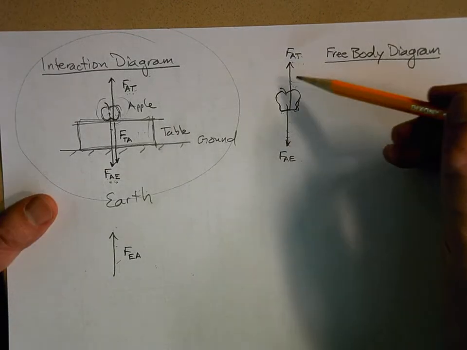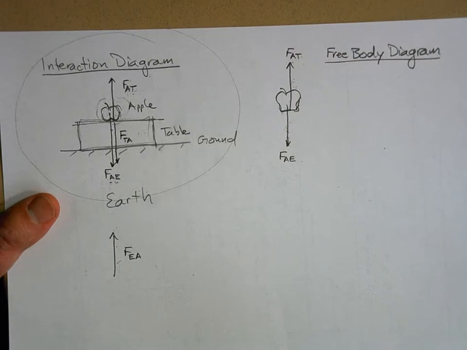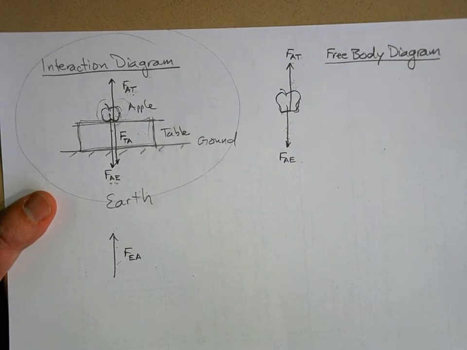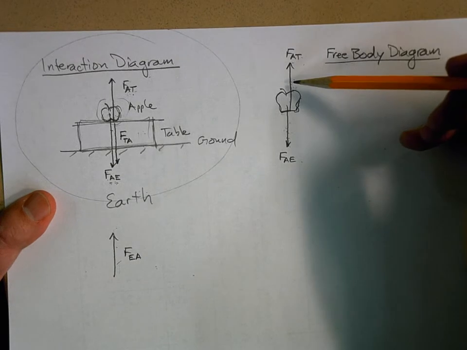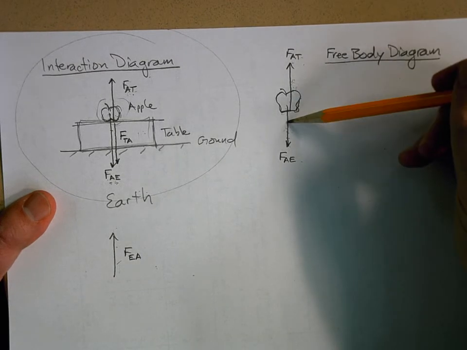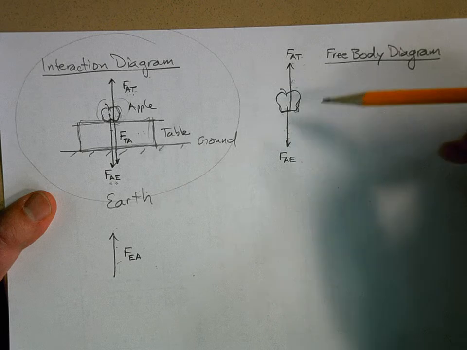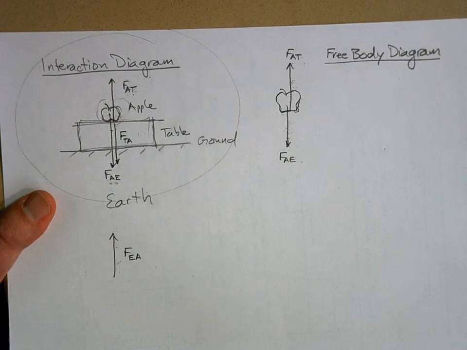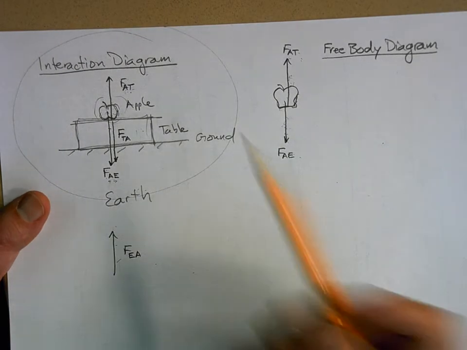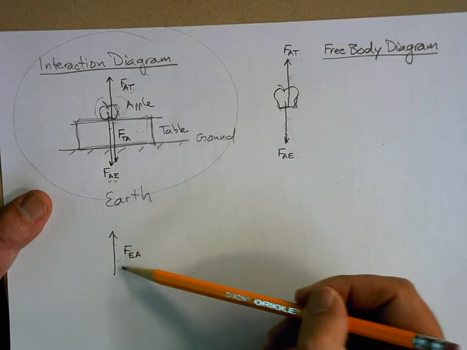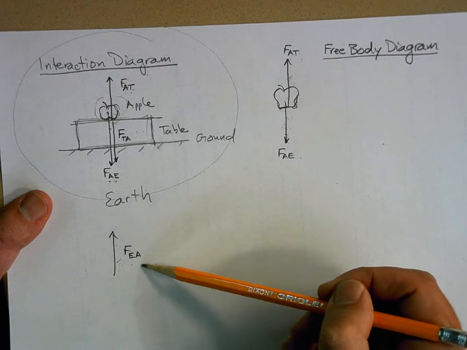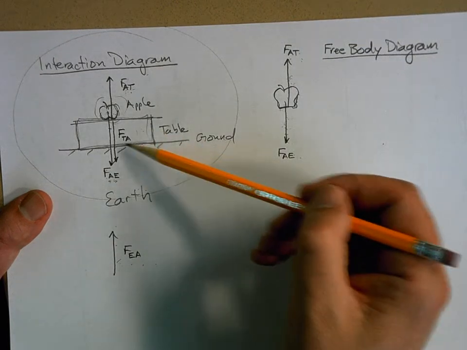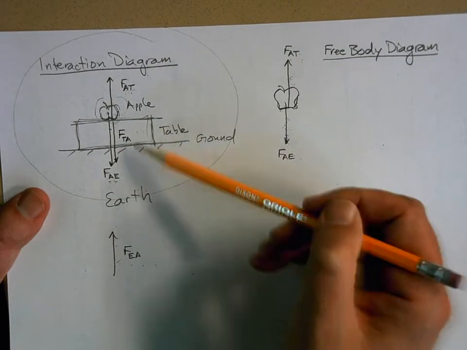But these two forces, listen very carefully, because this is where we're going to get hard. It's going to start getting hard in here. These two forces are by two different outside agents, the table and the earth. They are not the interaction forces. Here's the force on the earth by the apple. Here's the force on the table by the apple. Those are the interactions of these two.